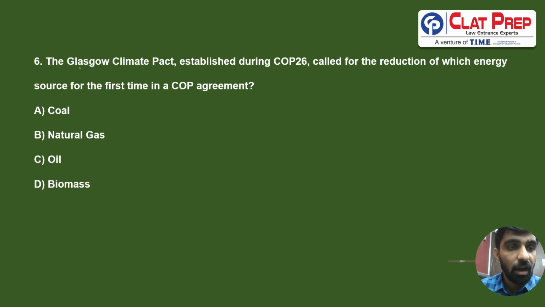Next question is, the Glasgow Climate Pact established during COP26 called for the reduction of which energy source for the first time in a COP agreement? There was a particular pact known as the Glasgow Pact, which actually asked for a phase down of the use of coal in the industrial sector, and this was the first time that any such agreement was signed for reduction of coal usage in industry. So the correct answer for 6 is going to be A.